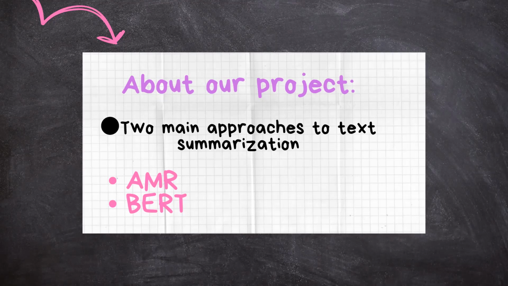The second approach uses a document-level encoder based on BERT for both extractive and abstractive summarization. In this project, we are using two deep learning models, AMR and BERT, for text summarization and finding which one gives more accuracy for our project.